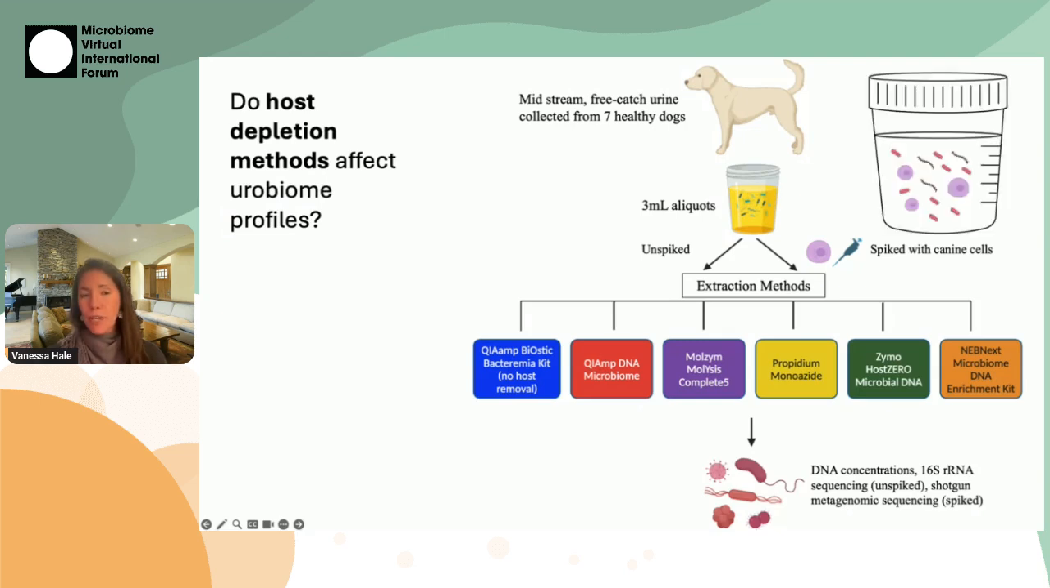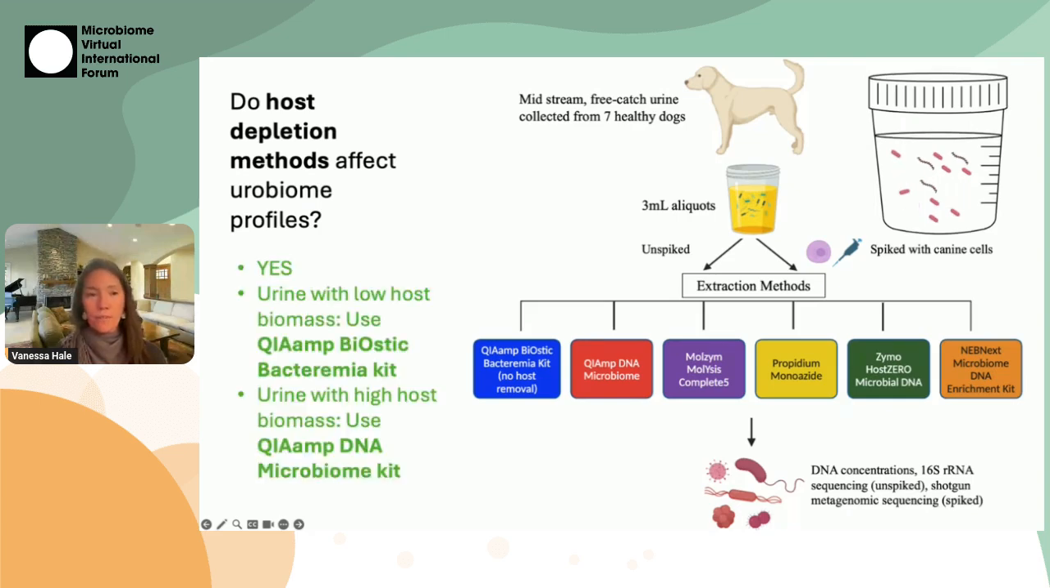We also spiked that urine with additional host cells, so we knew exactly how many host cells were going in through our spike. And so here's our urine sample again, and our goal was to try to get rid of host cells.